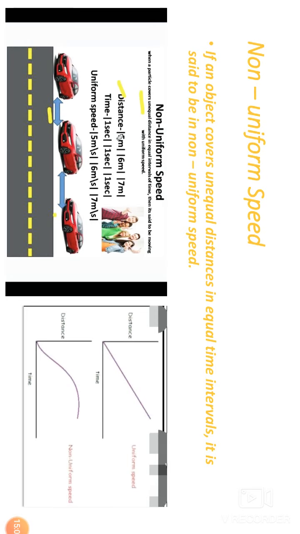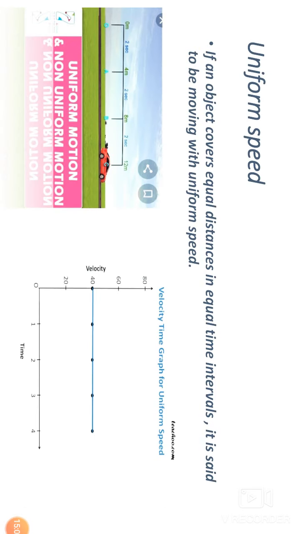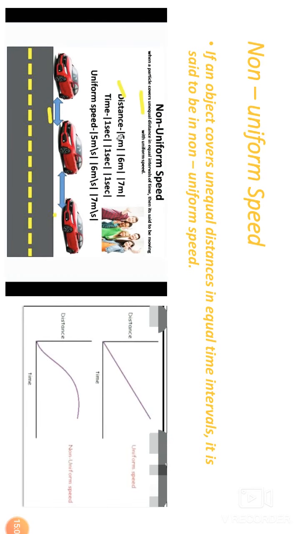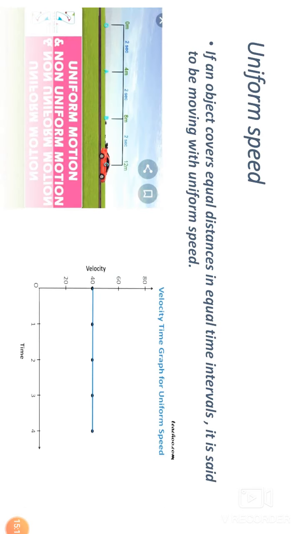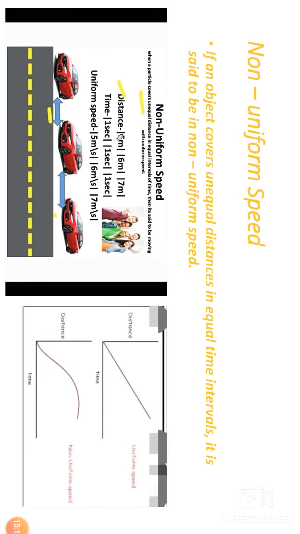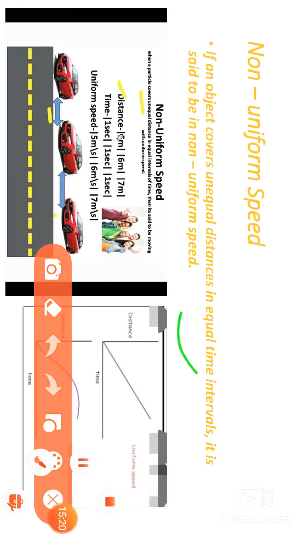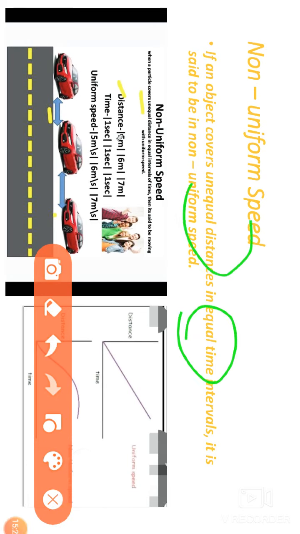So, what is the major difference? Here it was written if an object covers equal distances, and here it is unequal distances. But the time intervals are equal for both. Equal time intervals, equal time intervals. They are equal for both. It is very important to remember these types.